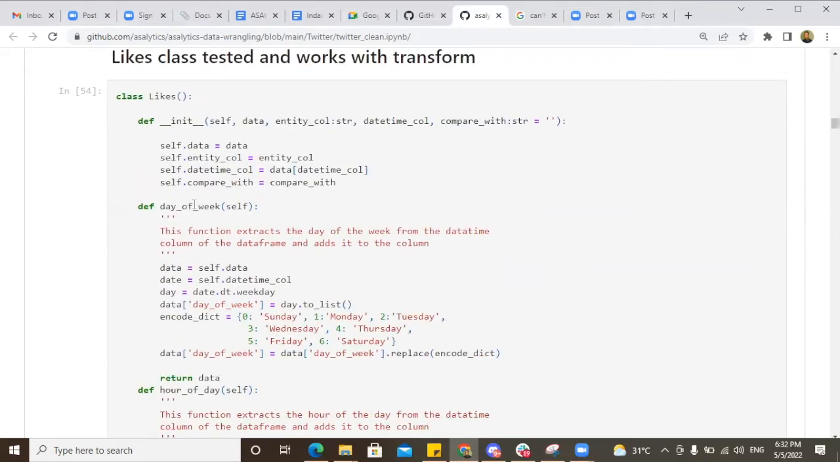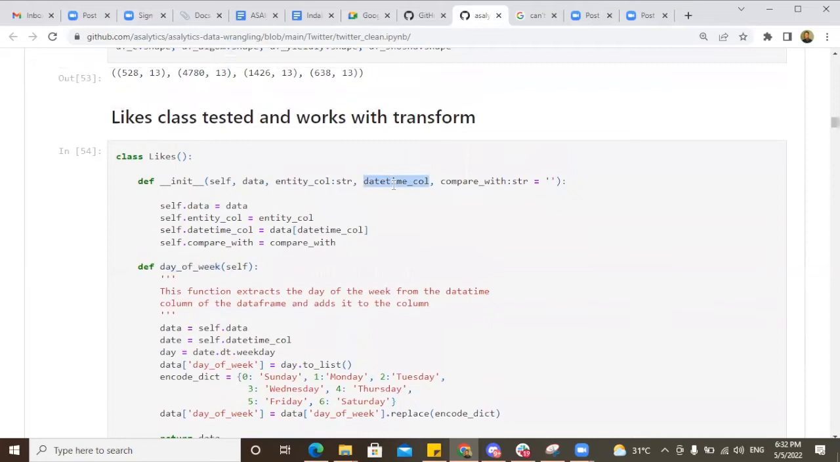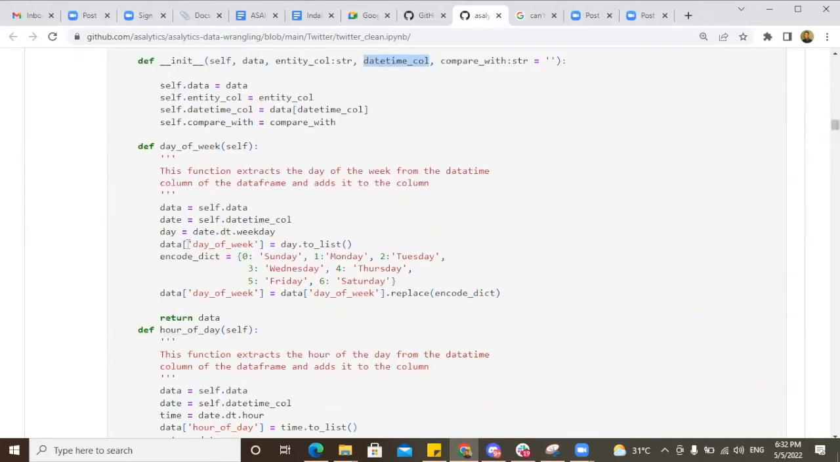So for the first method that I have here, day of the week, this pretty much extracts the day of the week from date-time data. I pass through a date-time data. I have to let my class know this is where my date-time column is. Given that, I extract the day of the week from it.